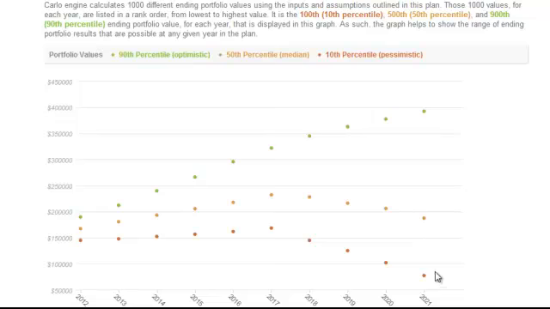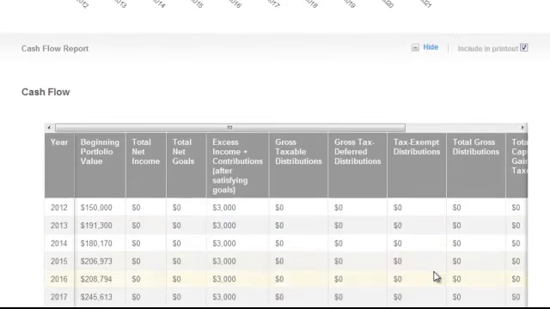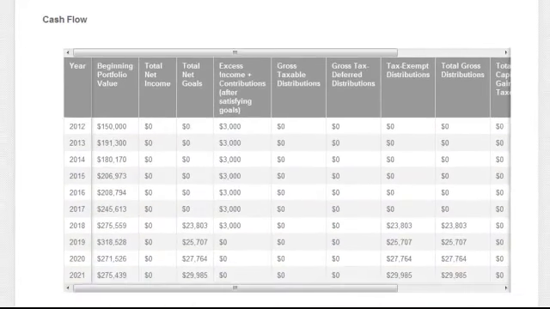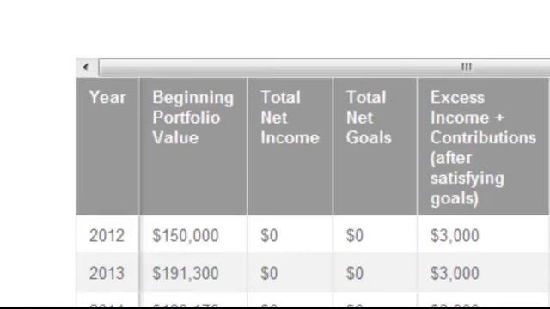The cash flow report is the nitty-gritty section of the analysis. Using the path with the median ending value, we break down the cash flow for each year. Let's take a look at what each column is telling us. The beginning portfolio value is just what it sounds like, the amount of money in the portfolio at the beginning of the year.